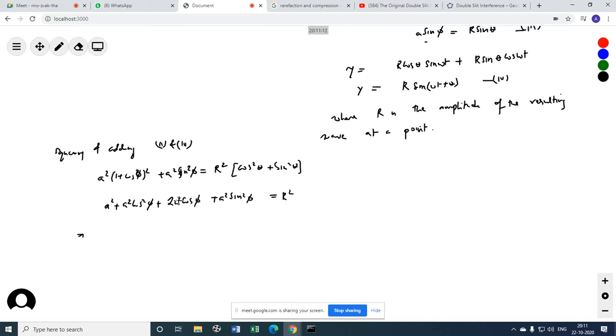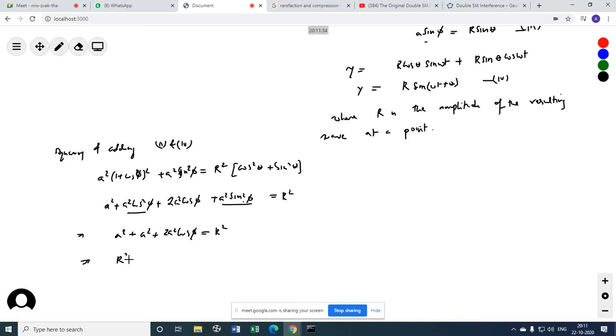This would also be a square. Here I can take a square common. Again, this one I take common, it will give me a square only, because sin square phi by cos square phi will be 1. So this gives me a square plus 2a square cos phi equal to r square.